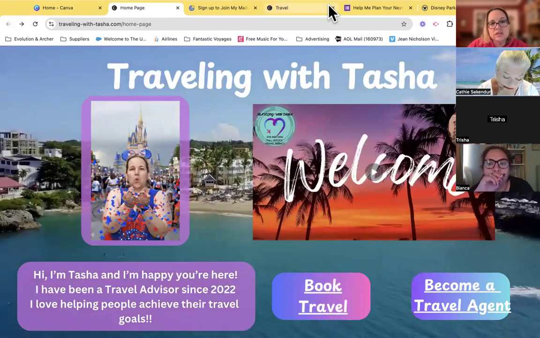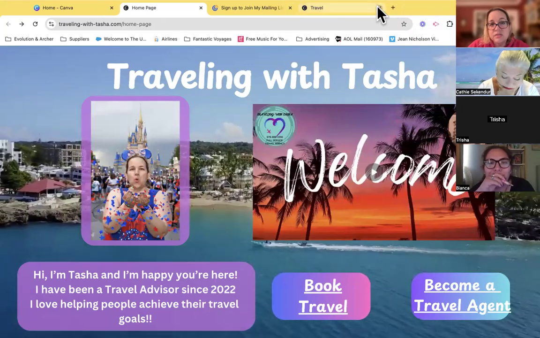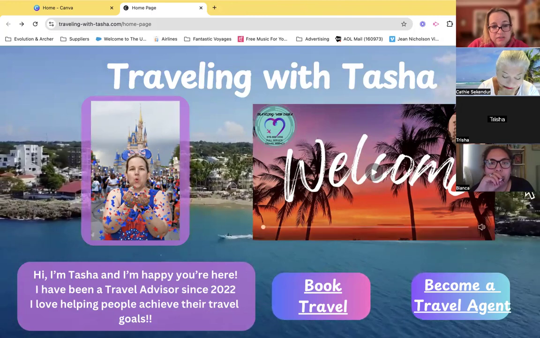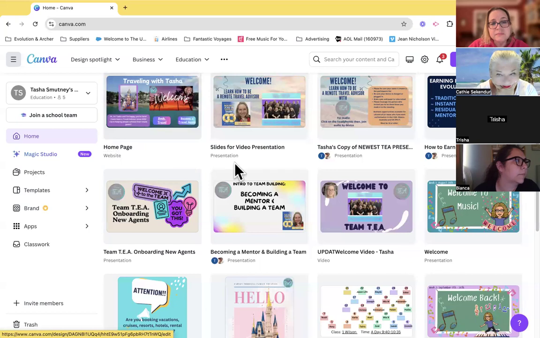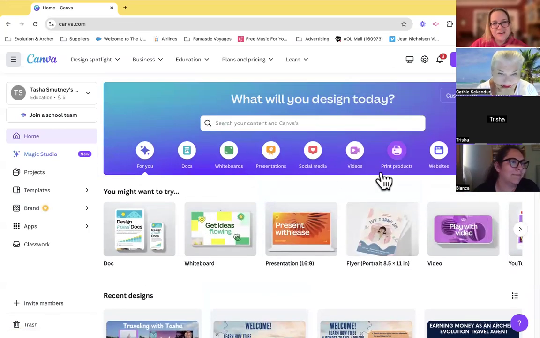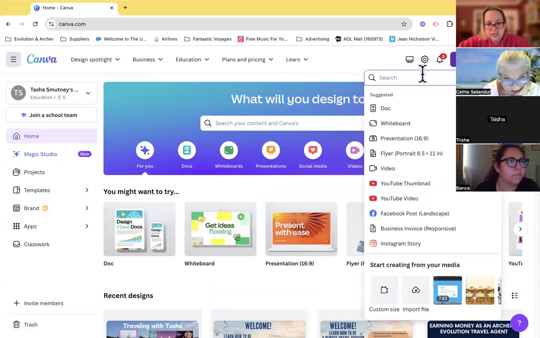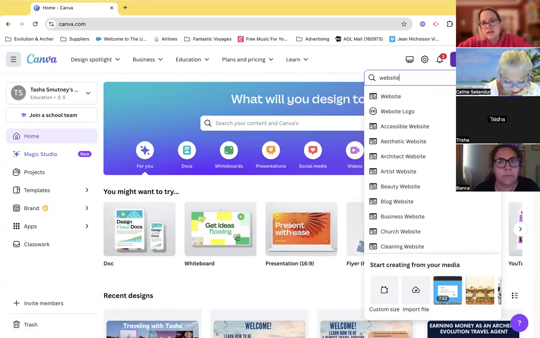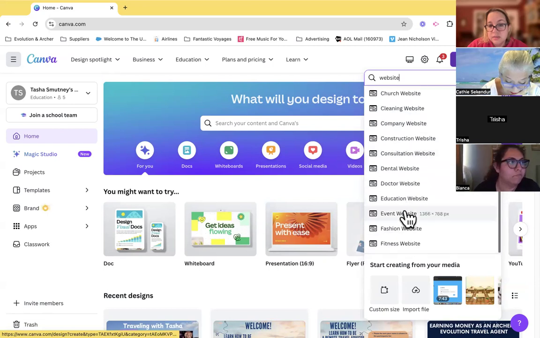So I'm going to show you a little, like, how in the world did Tasha make this happen? I will tell you, I built this whole thing and all the pages connected to the other part, the become a travel agent, in one weekend. I was very determined to get something up and going with that, with some automations that I've built in there before school got back. So when you come in, I go to create design and I search website. There's so many here. There's templates already in.